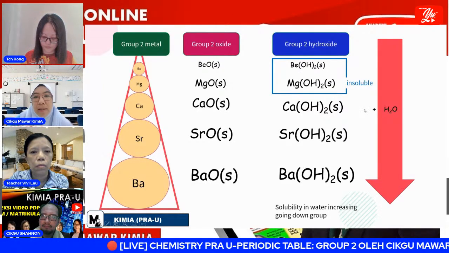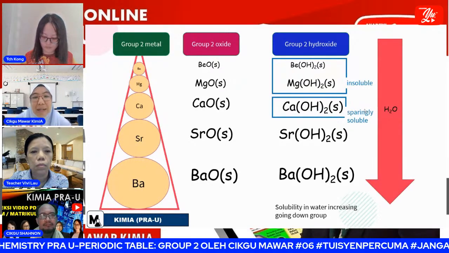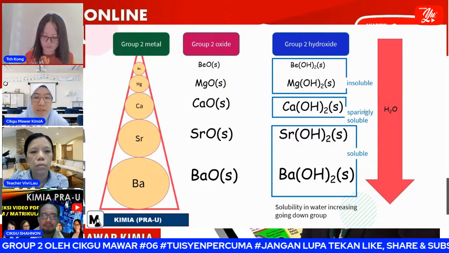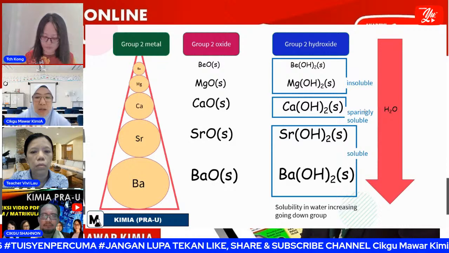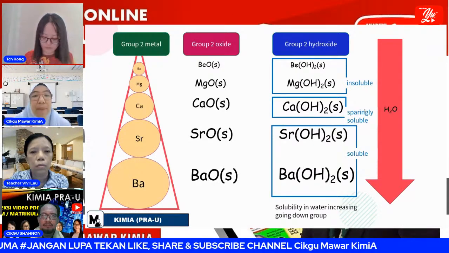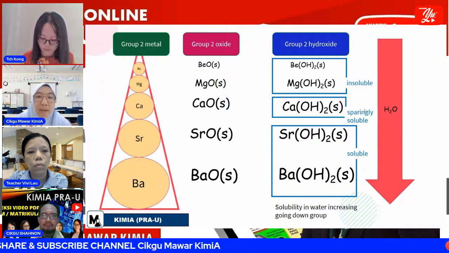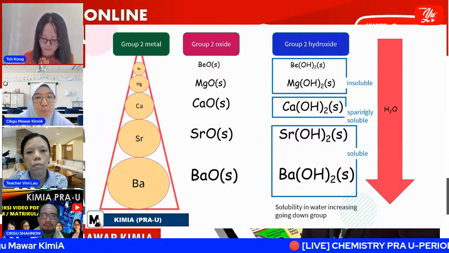Calcium hydroxide is sparingly soluble. Strontium hydroxide and barium hydroxide are soluble in water, which you can see because the reaction occurs rapidly when you put barium hydroxide in water.